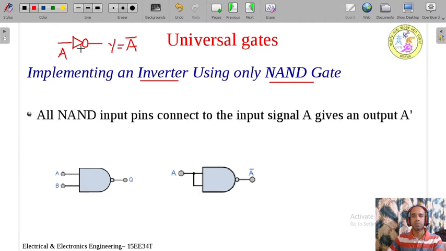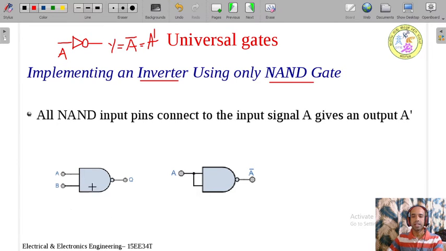Now I want to implement this NOT gate with the help of NAND gate. How should we do it with the NAND gate? Connect all NAND input pins to the input signal A, which gives an output A dash. A dash is nothing but A bar. I can write it as A bar or I can write it as A dash. A dash is also the complement.